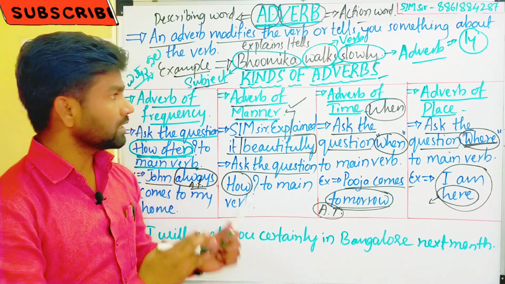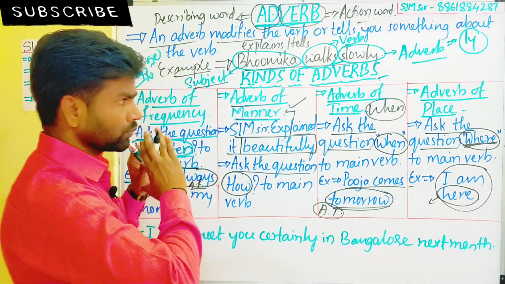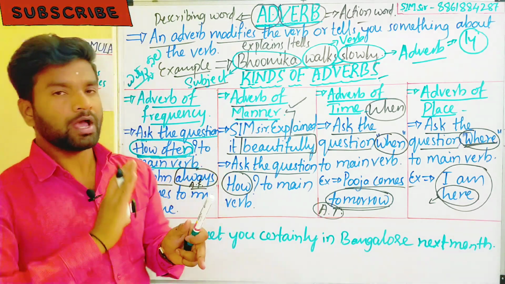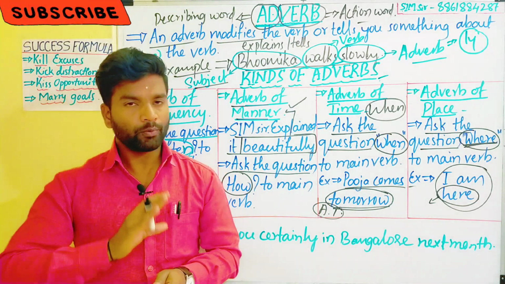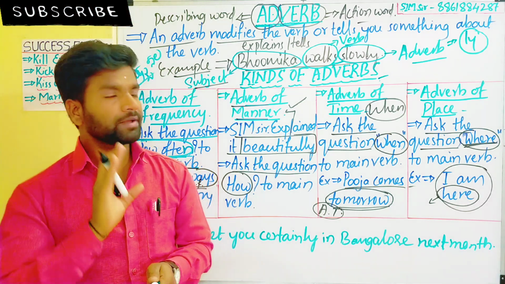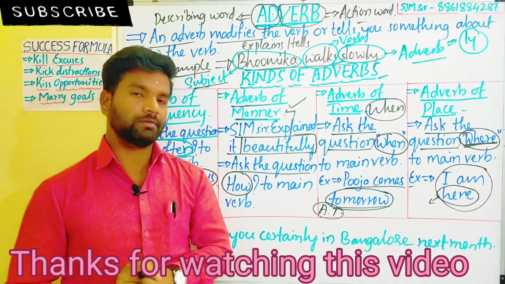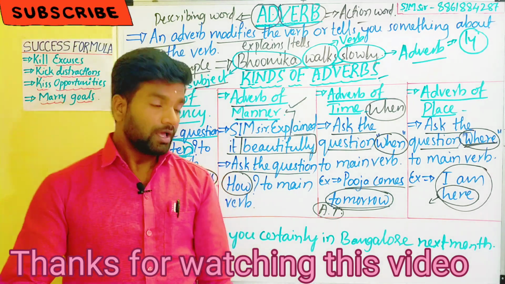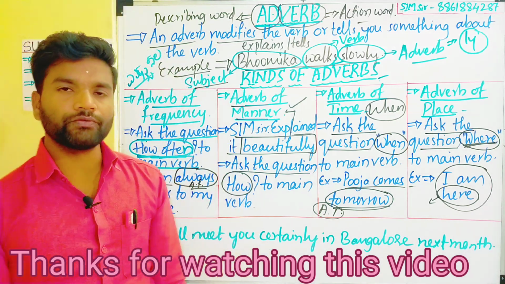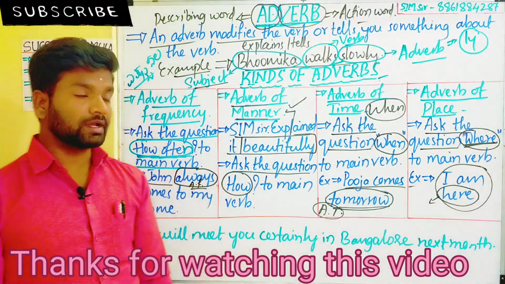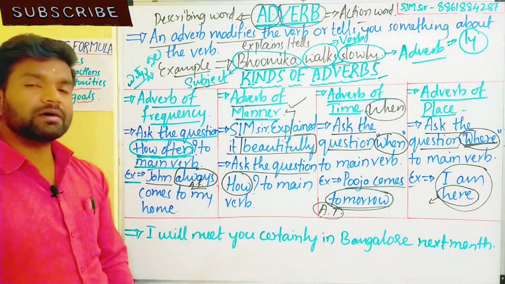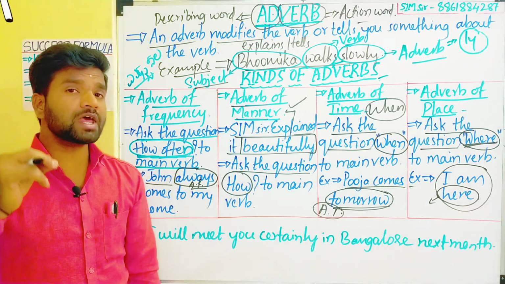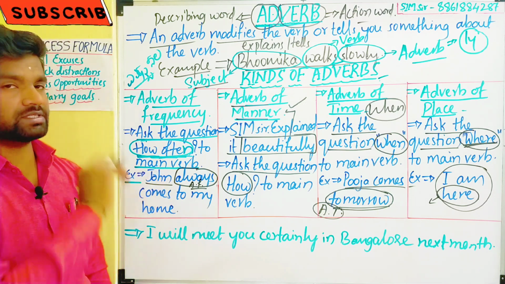Okay, I hope you have easily got the clarification about the definition and meaning of the adverb, with the examples and the types and kinds of adverbs. Let's come to the last, more important point related to the topic of adverb. Just observe the last example I wrote, and find out which types of adverbs are used in this sentence.